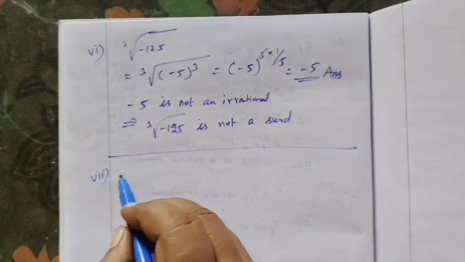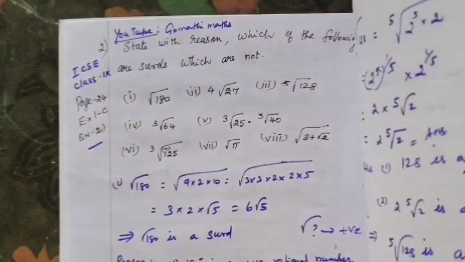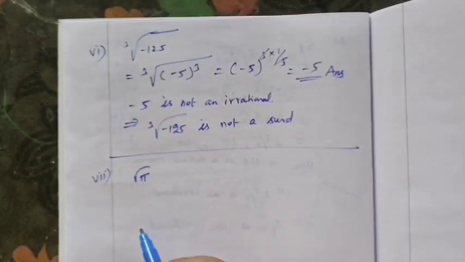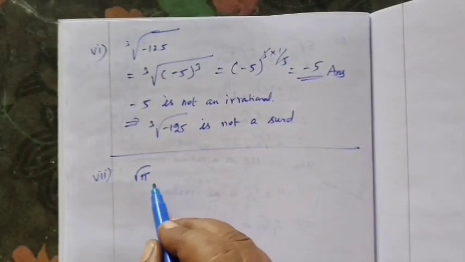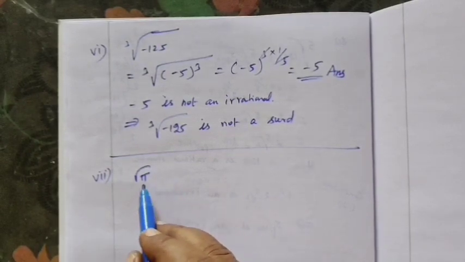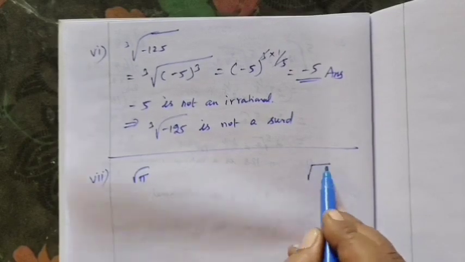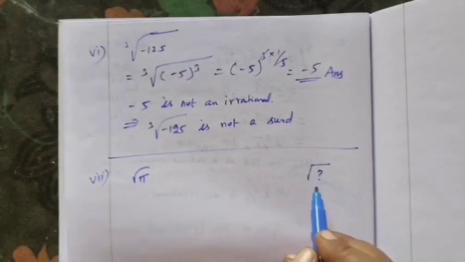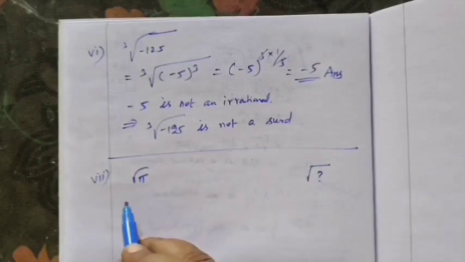Then next one, 7th, root of pi. Definitely it is not a surd, because within the root, what is the number? You see, that should be a rational number.